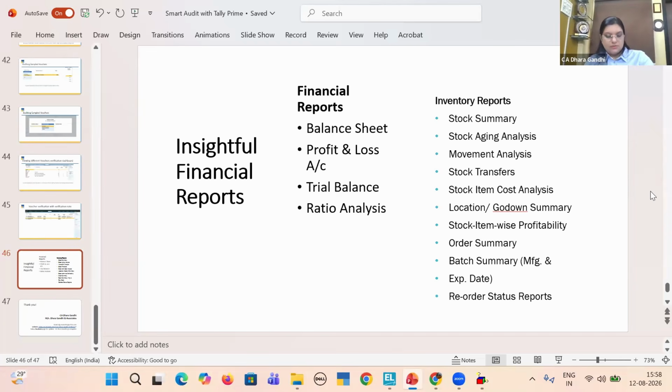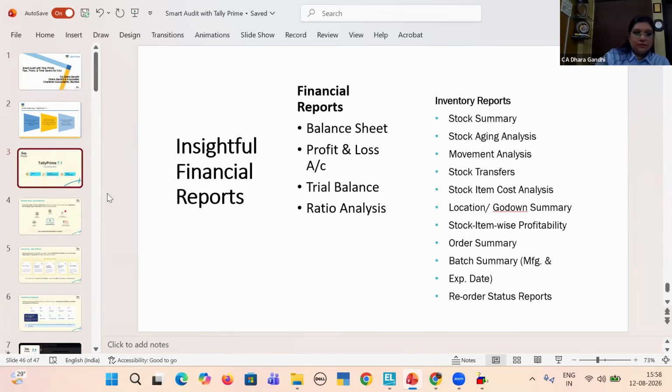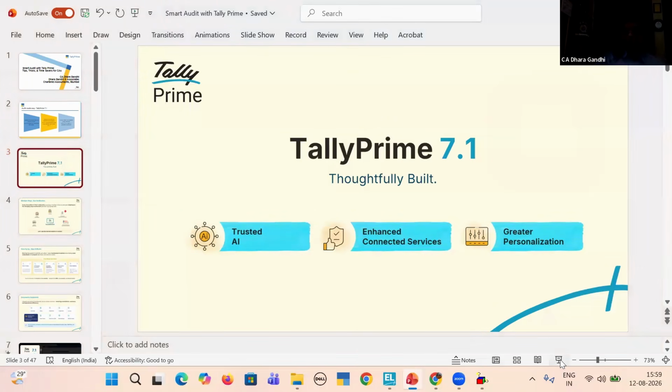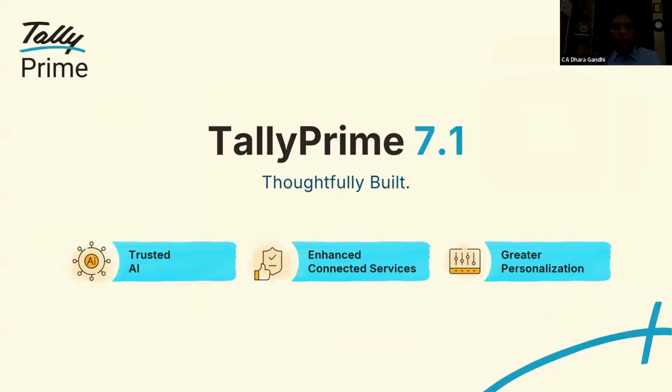So now we'll come to a new release of Tally Prime, which is Tally 7.1, Tally Era. I will try to cover certain one or two very useful, attractive features which are there in the new version of Tally. So what Tally 7.1 is giving, beautifully featured trusted AI. Definitely, nowadays we don't do Tally entries manually. We don't prefer doing Tally entries manually.